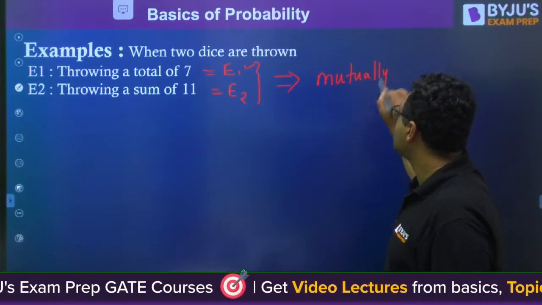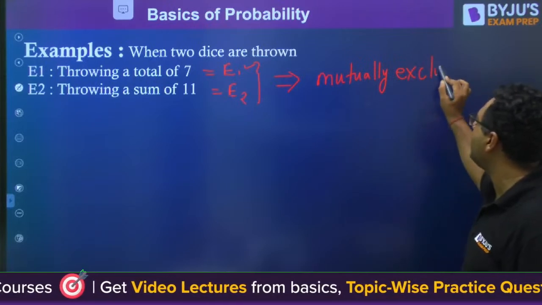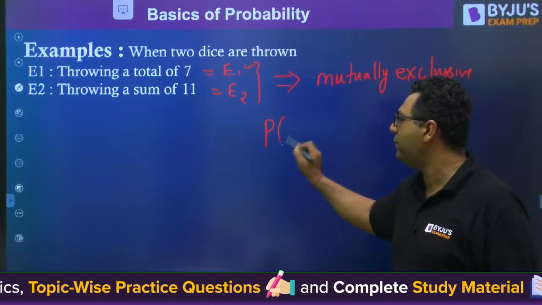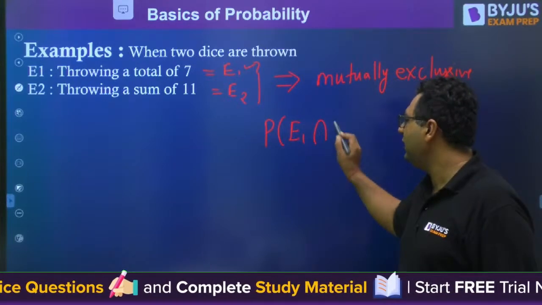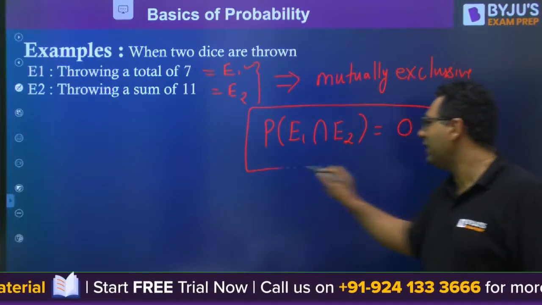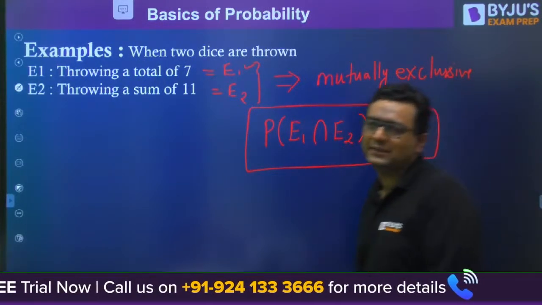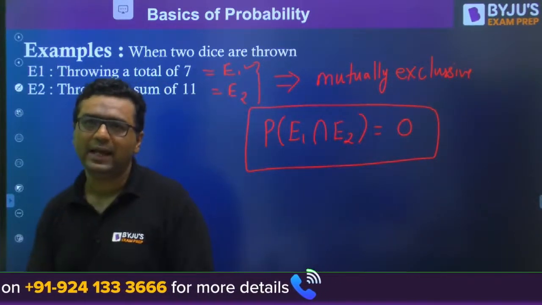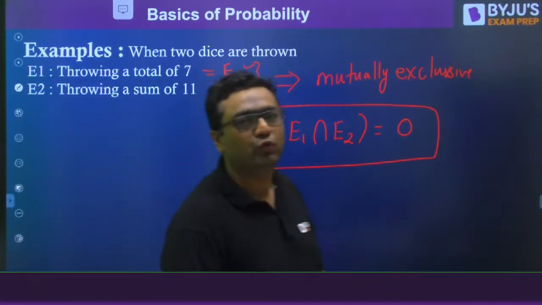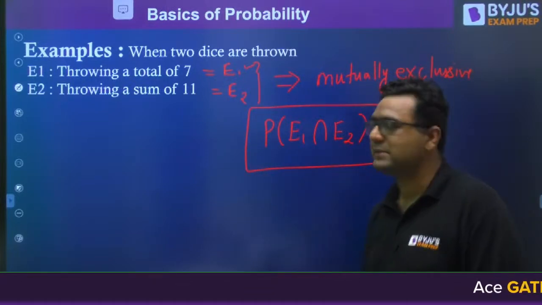Is it clear? So for mutually exclusive, whenever you need to prove it, you will remember only one thing: that probability of E1 intersection E2 will be equal to 0. When you are getting this, then only you can say the events are mutually exclusive. This is the way to remember, this is the way to prove whenever you will have that in the exam.